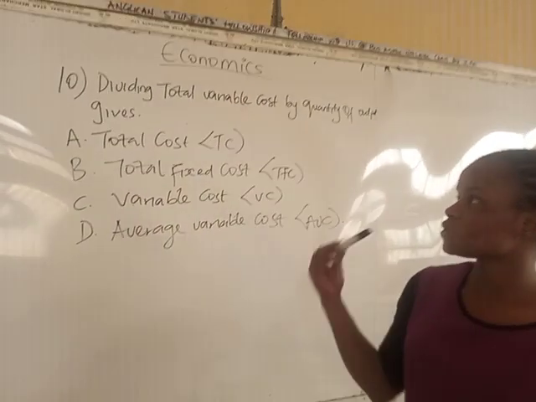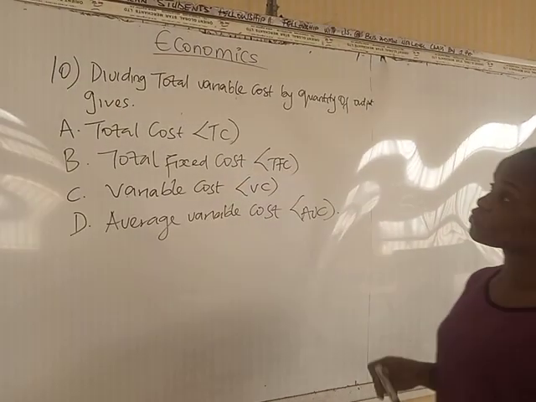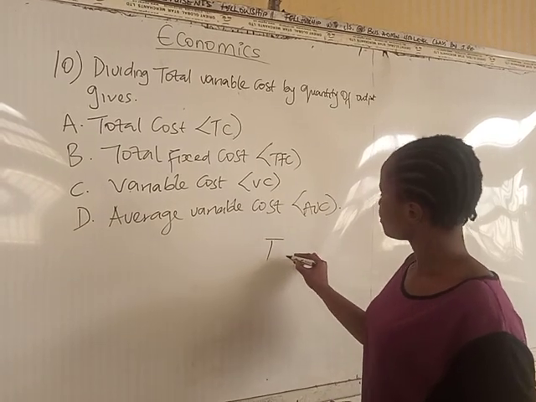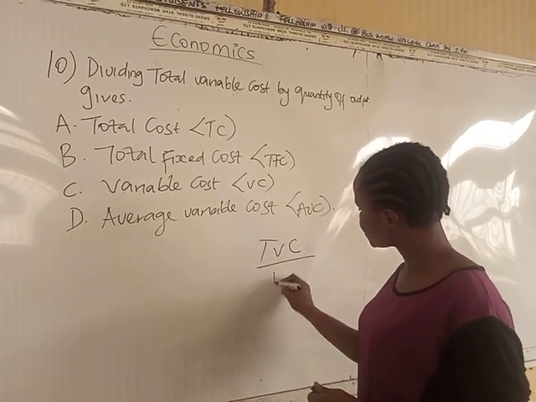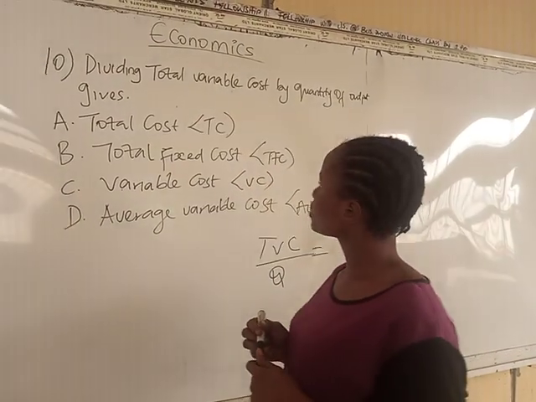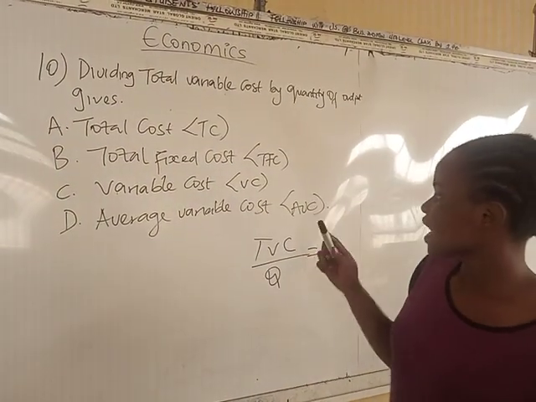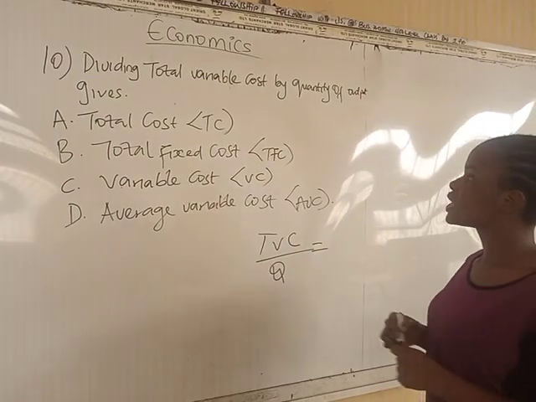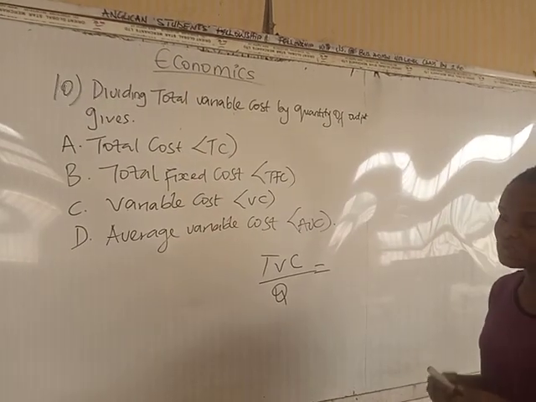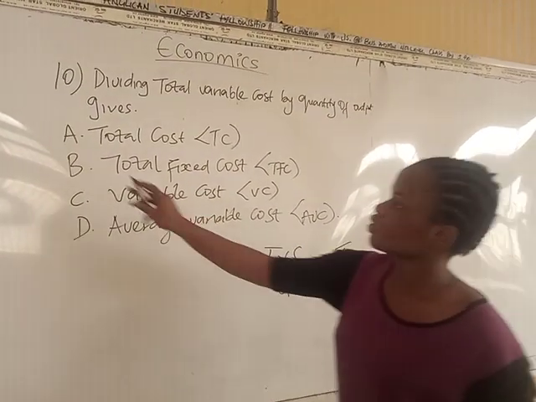Then our last question for today, question number 10. Dividing total variable cost by quantity of output given. That is total variable cost by quantity given is equal to, we have our options: total cost, total fixed cost, variable cost, then average variable cost. Our answer here, when you divide total variable cost by the quantity of the output you have made for the day, what you now have is your total cost, which is option A.